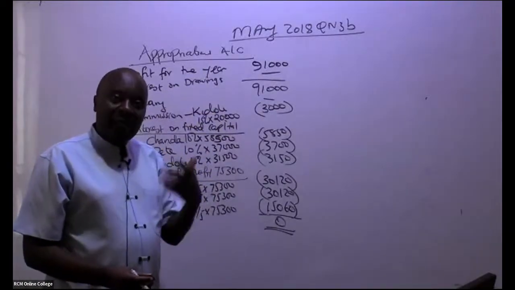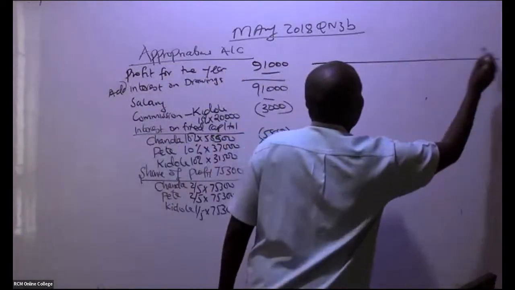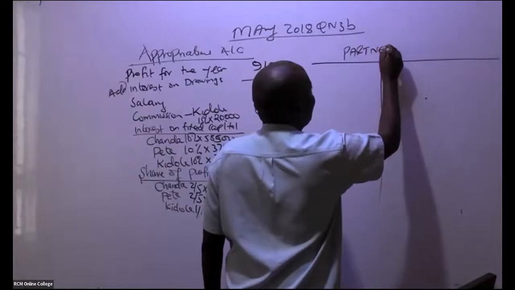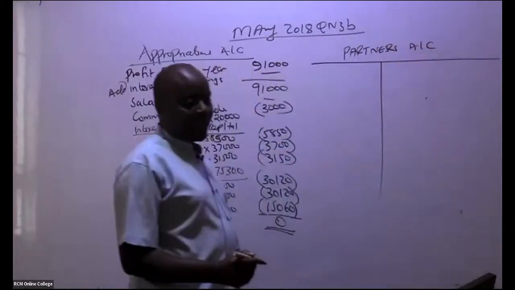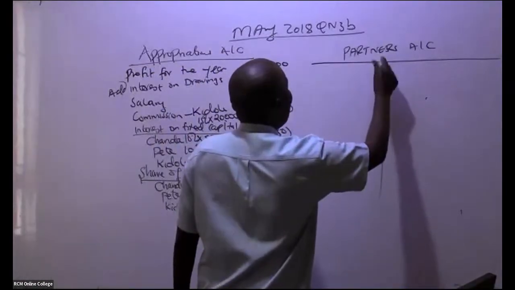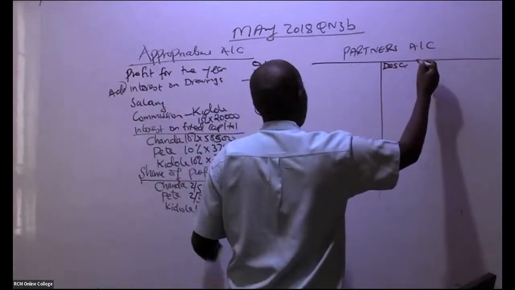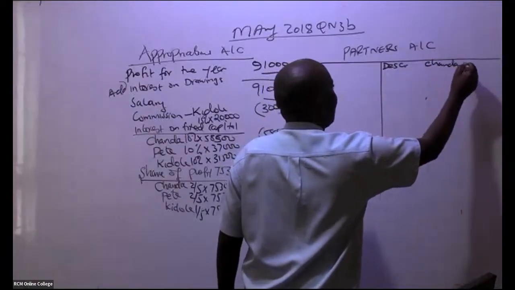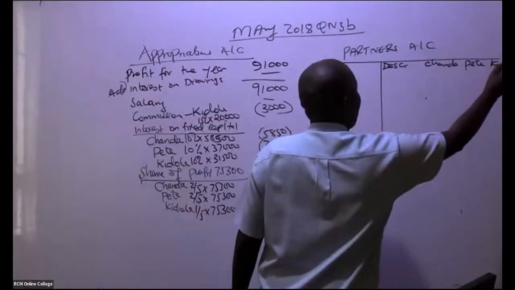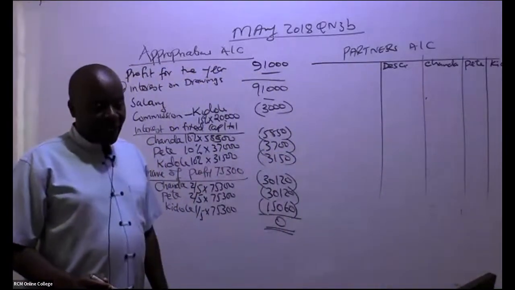Now, once I have this appropriations account, practically, this is something I normally see happening at the end of every year because I run a partnership. So in this case here, practically, you go ahead and give us just an account called partners account. So this partners account, what do we have here? We have description, and then of course we have the names of our partners. So we have Chanda, we have Pete, we have in this case here Kidole, like that. So we have our partners there.